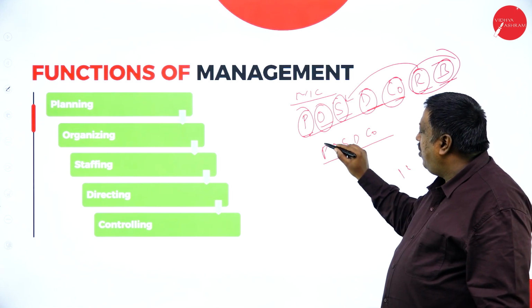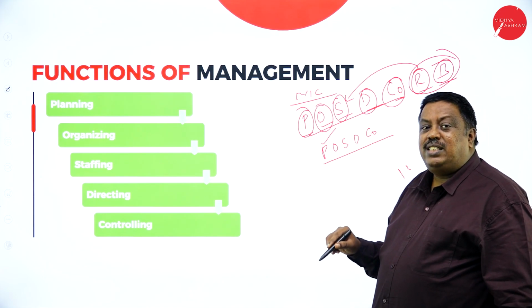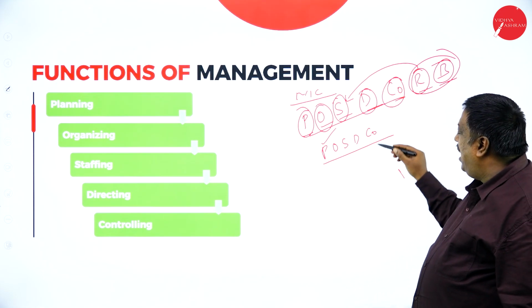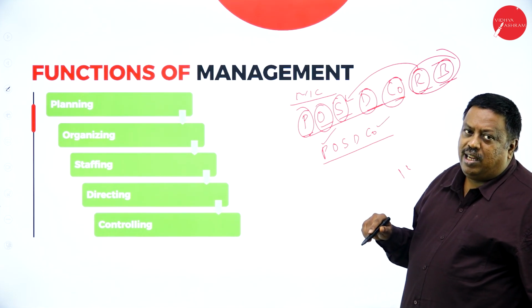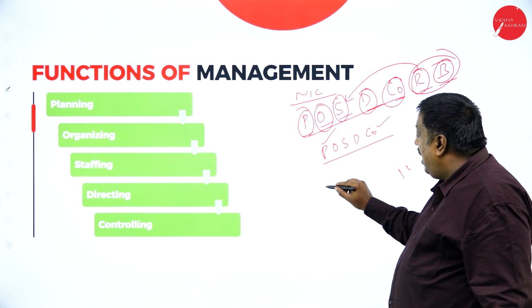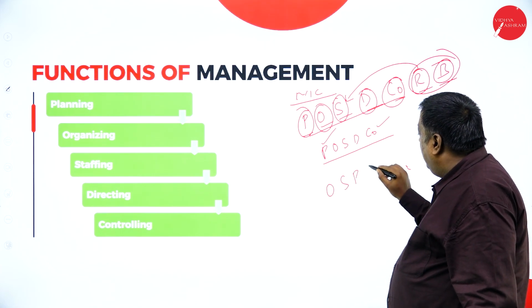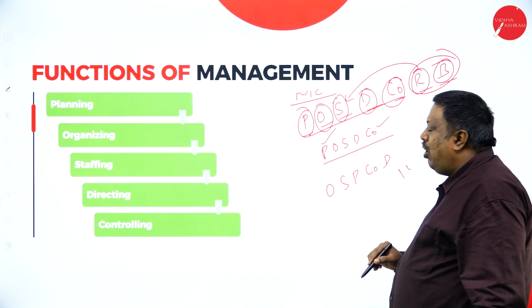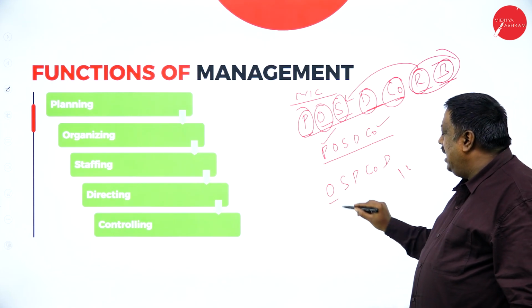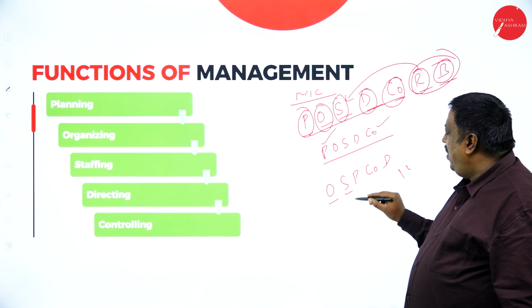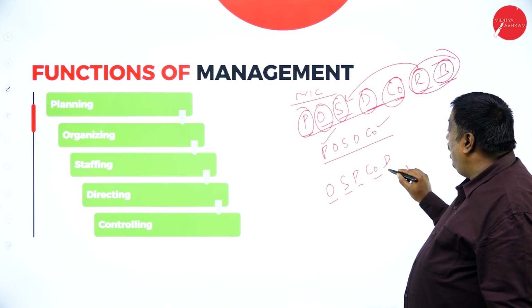Which is the first function of management? If they ask, I have to write planning. And which is the last function of management? If they ask, we have to say controlling. And if they give it like OSP, CDO, it is a wrong concept. We are not going to organize and arrange staffing, and then plan, control, and direct.